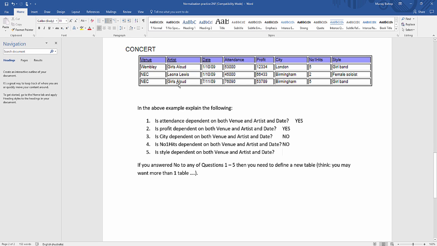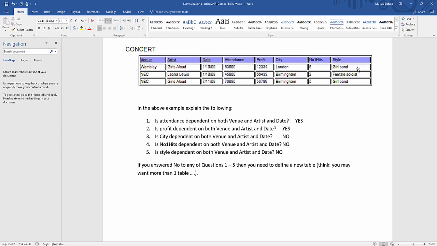But this venue doesn't really have anything to do with this style. A venue can't have the style of a girl band, or the style of a female soloist, if that makes sense. So it is not. No. Nope.